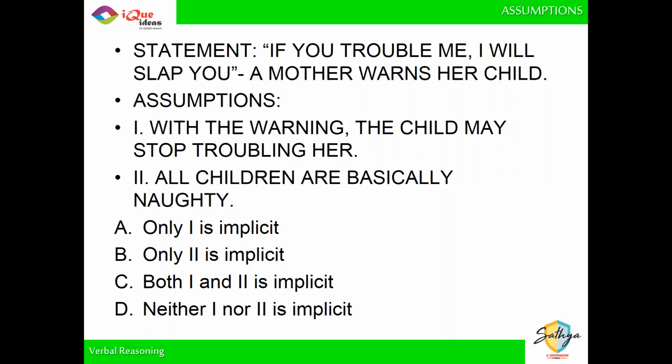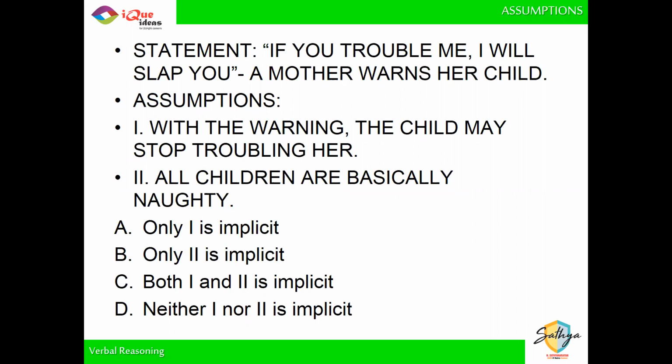So like advice, like advertisements, again, this is one, right? That you will assume that once you give a warning, the other person will pay attention to the warning, right? If you give a warning and you feel the other person is not going to listen, then why would you give the warning at all? You always warn with the assumption that the other person will obey it. So if the mother warns her child saying that if you trouble me, I'll slap you, she is assuming that the child will stop troubling her. So the first statement definitely has to be true.